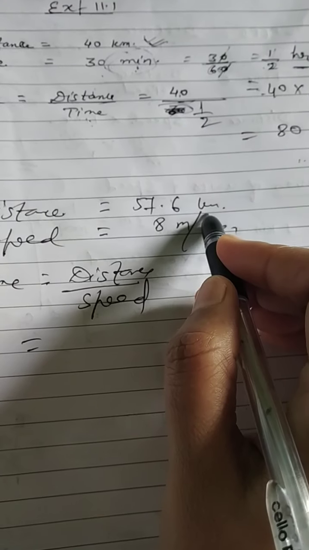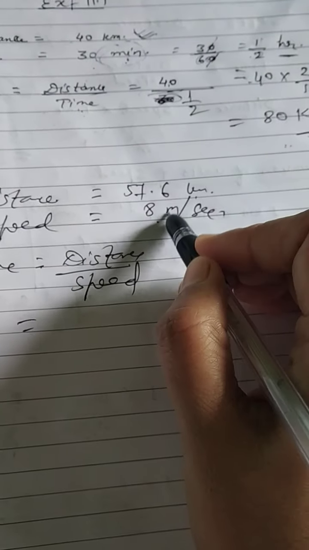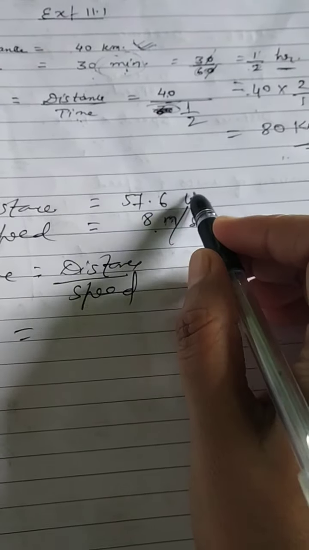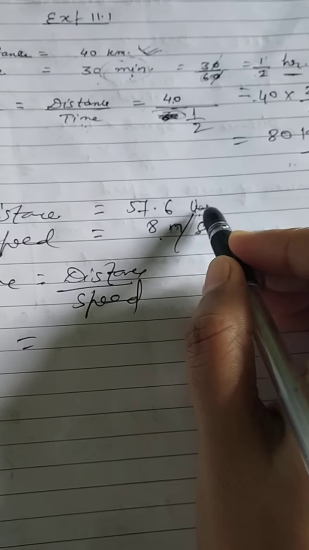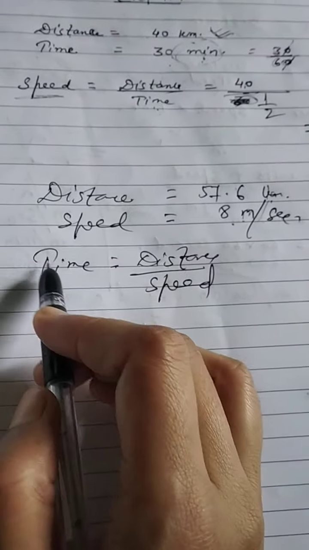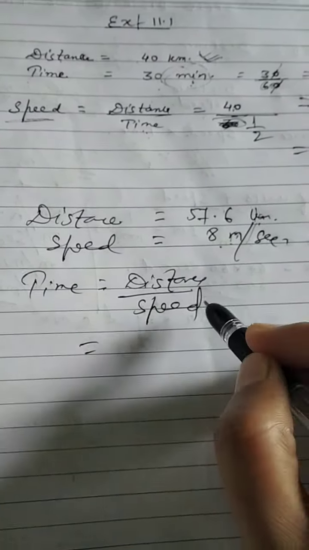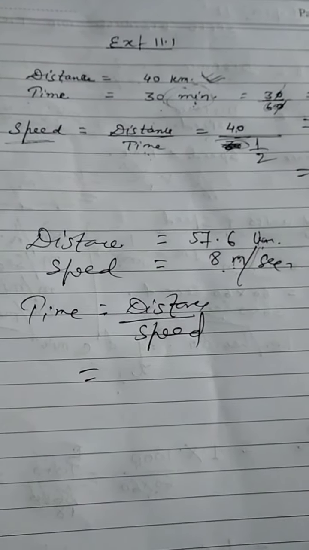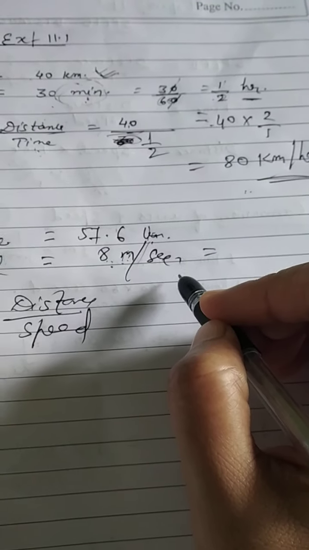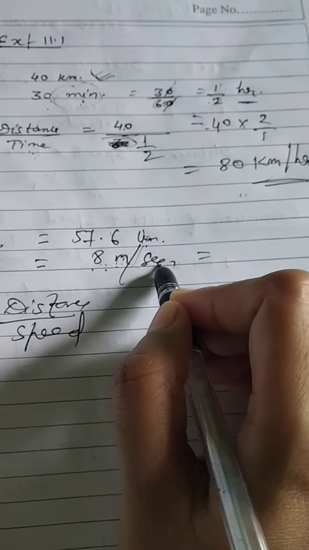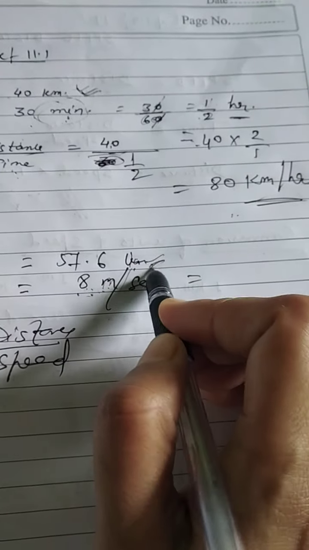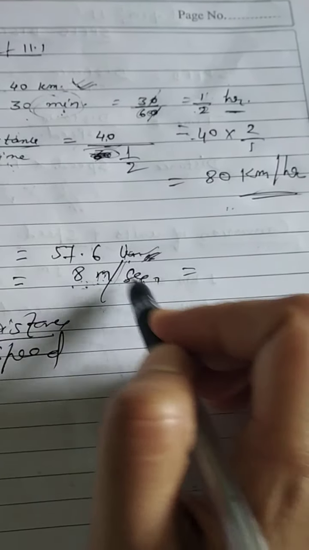Okay, but distance is given in kilometer and speed is given in meter per second. You cannot divide or multiply these two units because both the units are different. Either you have to change this kilometer into meter or change this meter into kilometer. So what we will do, because question is asking for time, so it may be given in hour or second. So we will try to change this 8 meter per second into kilometer per hour. Because this unit is given in kilometer, we have to make both same.